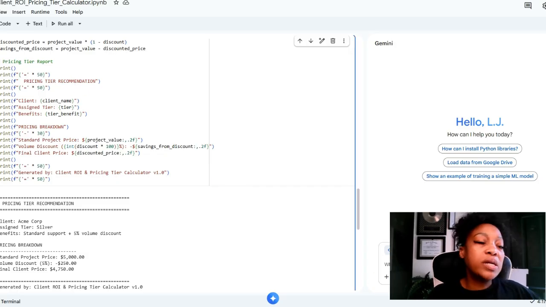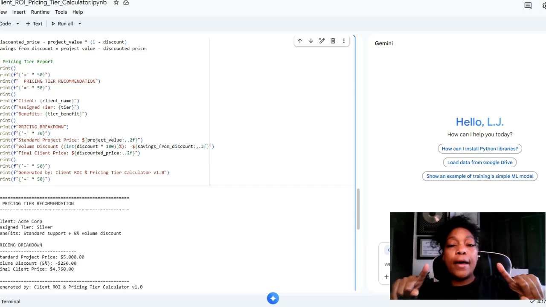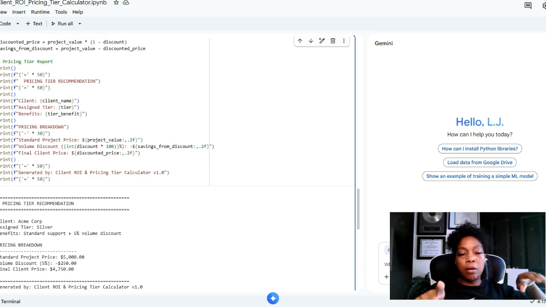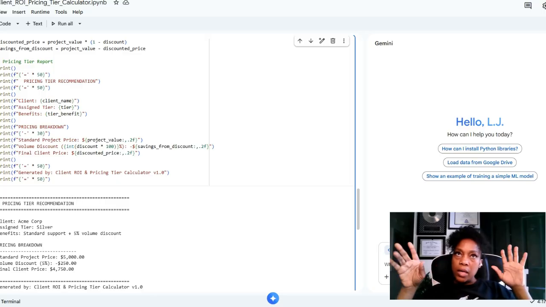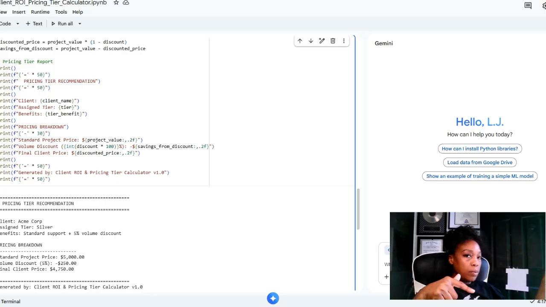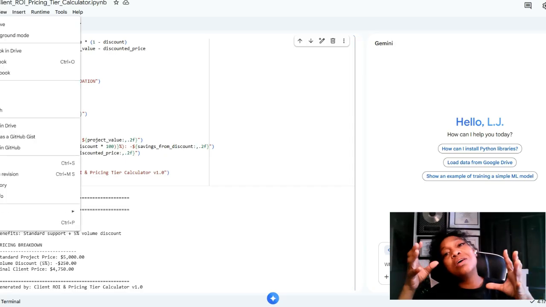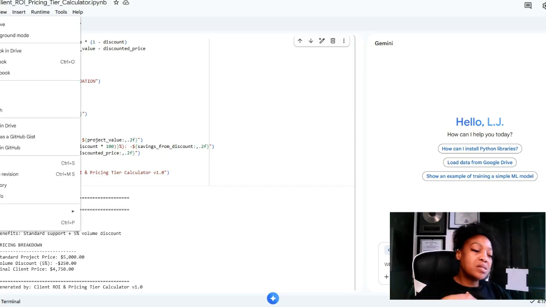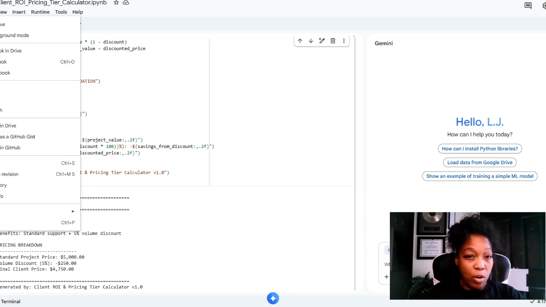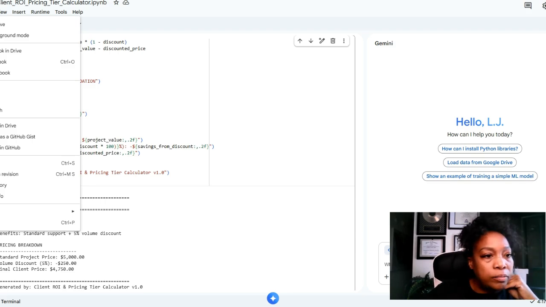So to save this, we're going to save it in our GitHub and on our drive. Remember, Colab saves to Google Drive, and that's when you get that .ipynb file, and then in GitHub you get the .py file. So I want both files because that .py file is the actual real code that I can take somewhere else and use. Right? This is our playground file. So we're going to go ahead.